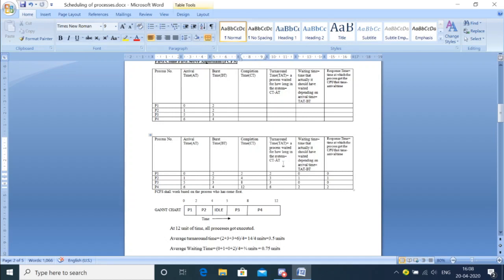Now turnaround time, how will I do it? Turnaround time is completion time minus arrival time. So let us see. 2 minus 0 is 2. Then 4 minus 1 is how much? 3. Then 8 minus 5 is how much? 3. Then 12 minus 6 is how much? 6.